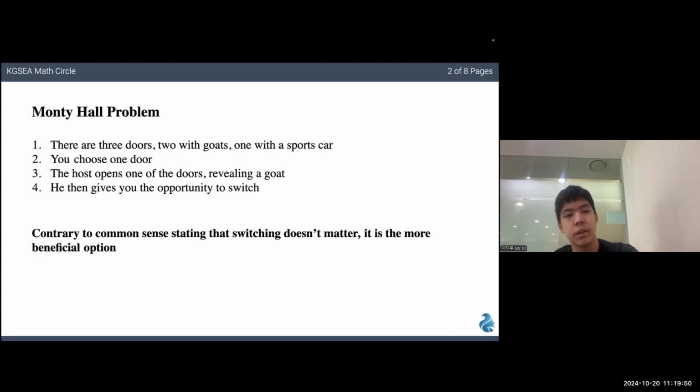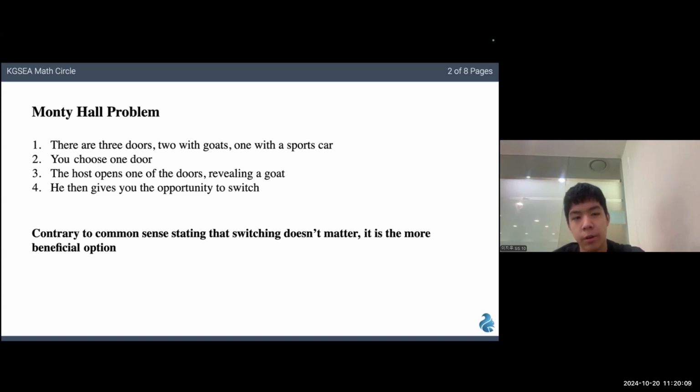So to actually dive into a more realistic example of a paradox, the Monty Hall problem is one of the most famous paradoxes. The premise is as follows. You're a participant in a game show and are given the option to choose between 3 doors, 2 with goats and 1 with a brand new car behind them.